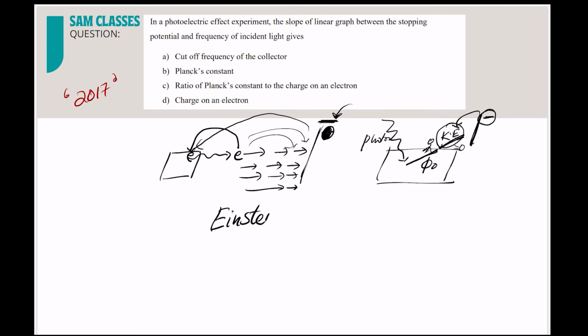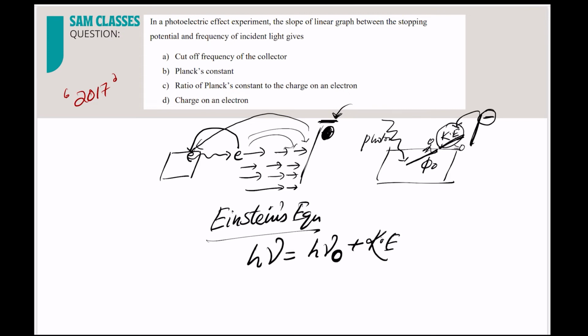if I am writing a wrong spelling, do correct me, students. Okay. Einstein's equation. So what is that? h nu, the energy of the photon, is used in two things: overcoming the metal barrier, and then whatever is left is given as kinetic energy. That is also written as eV, stopping potential. So h nu is equal to h nu naught plus eV. So I can write h nu minus h nu naught is equal to eV.